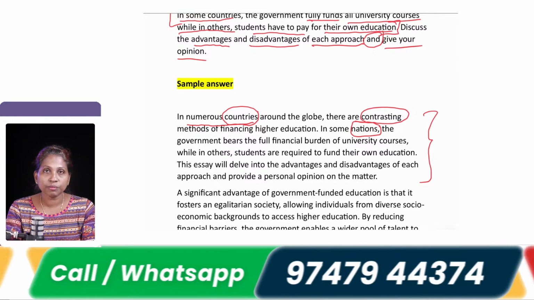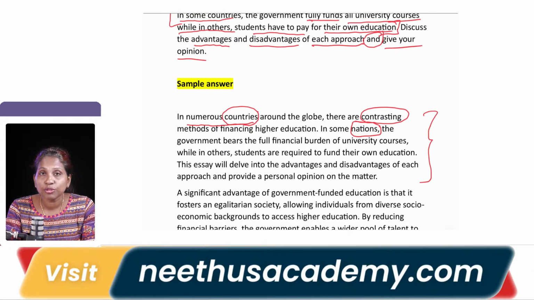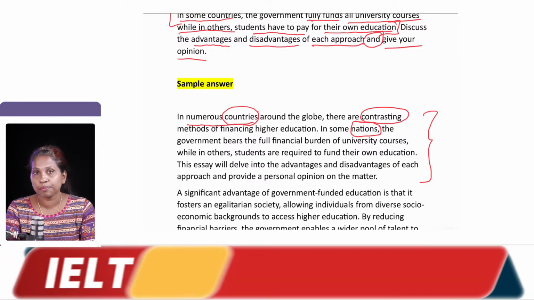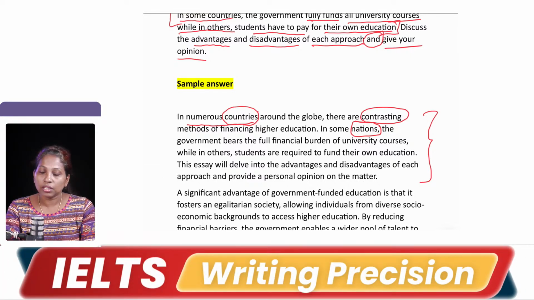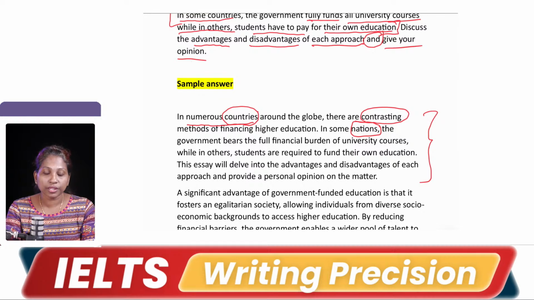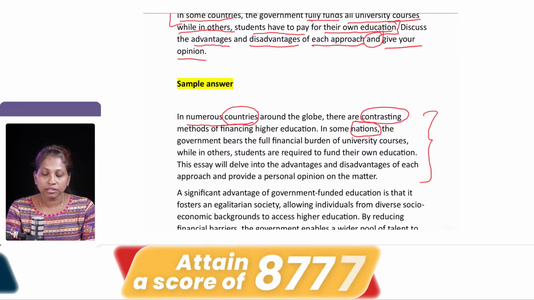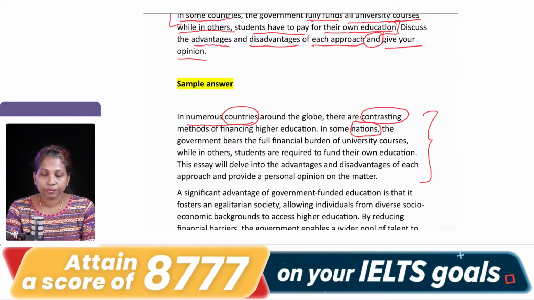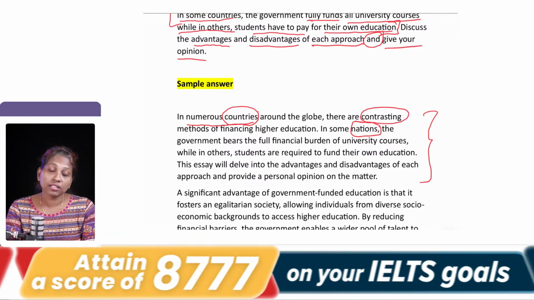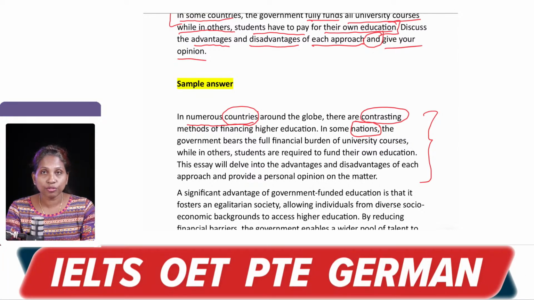So you should know all these methods. If you have to repeat a word like countries in your essay, there should be some synonyms which you should have, because these are common words, especially in this topic. So in some nations the government bears the full financial burden of university courses, while in others students are required to fund their own education.